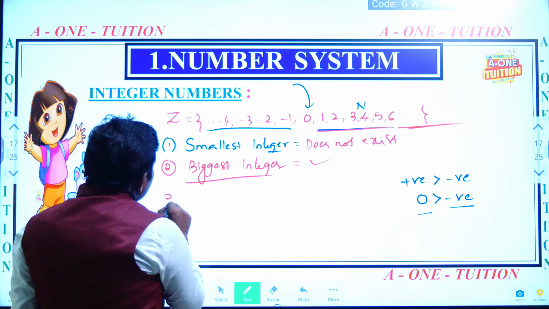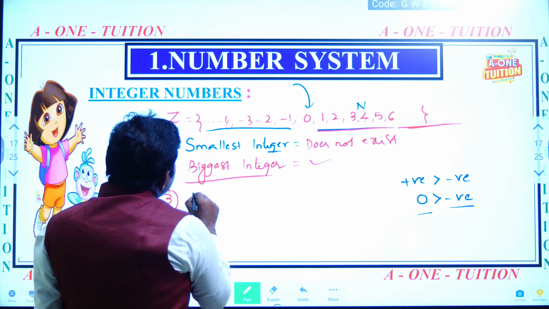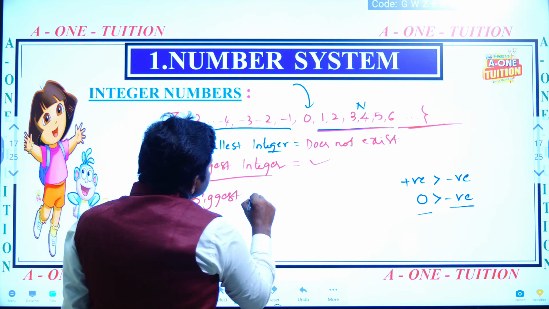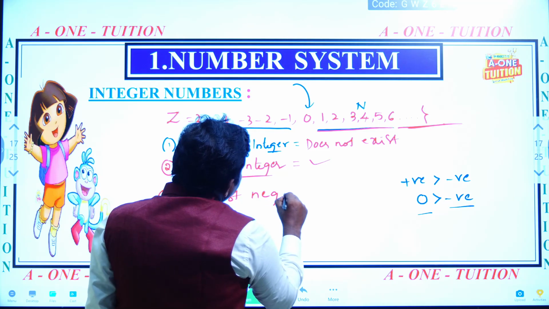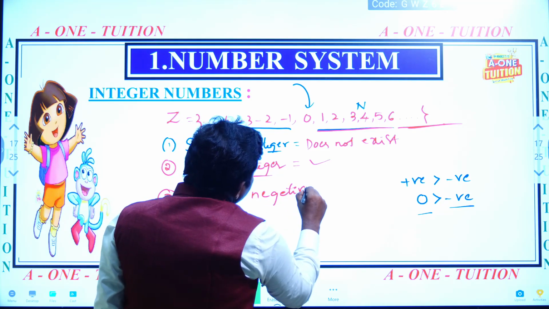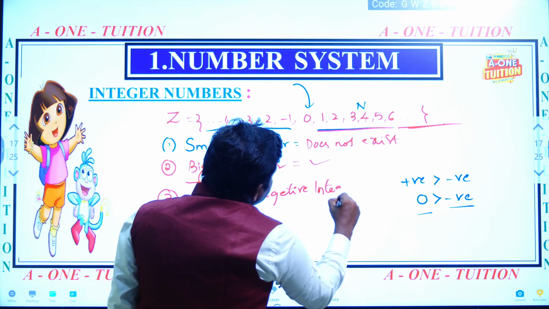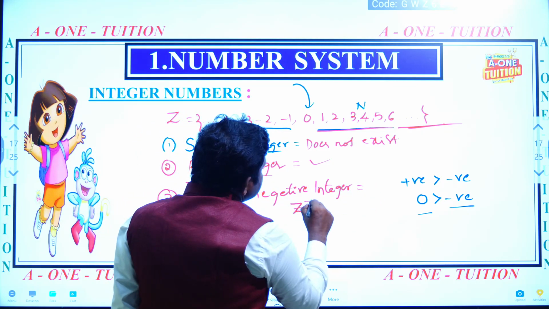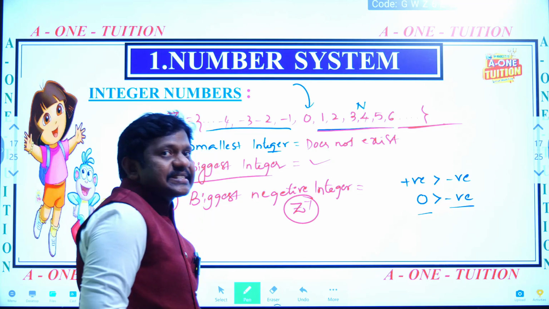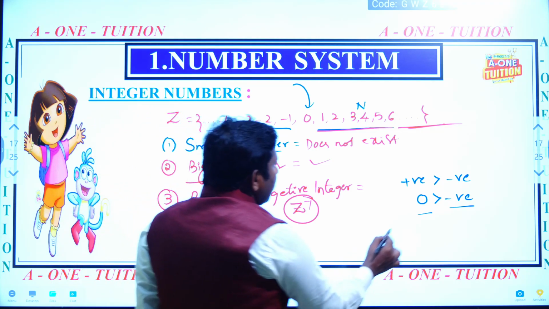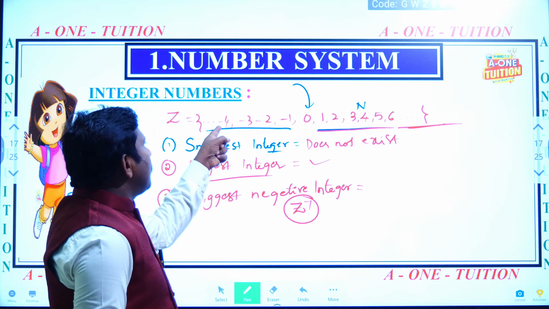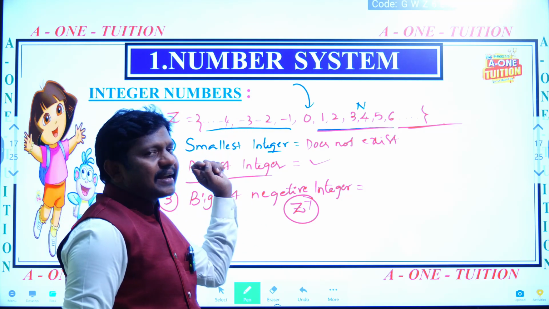Then my one more question is, what about the biggest negative integer? Does it exist or not? Is minus 4 greater or minus 3 greater?